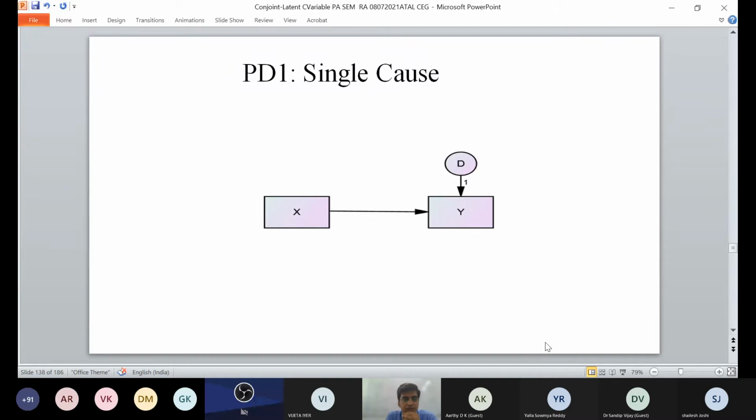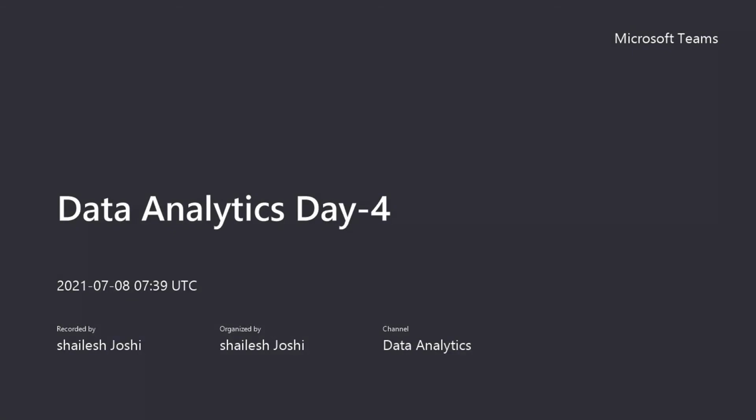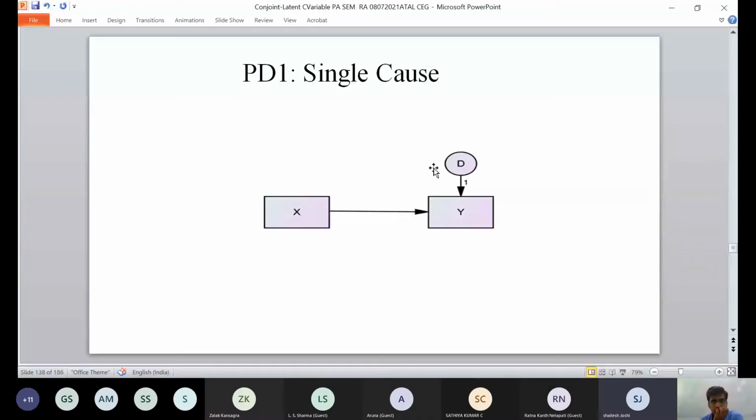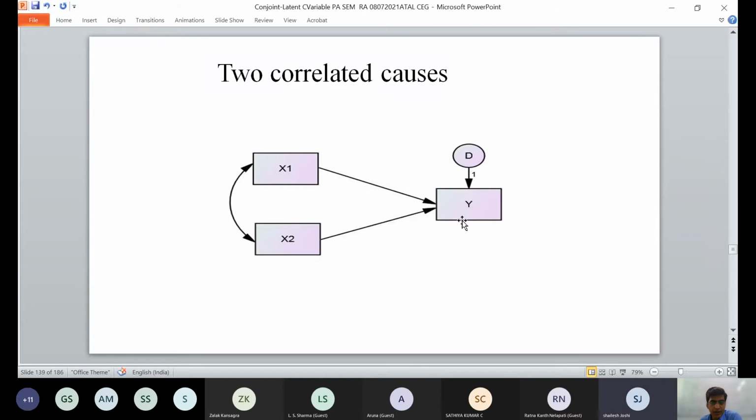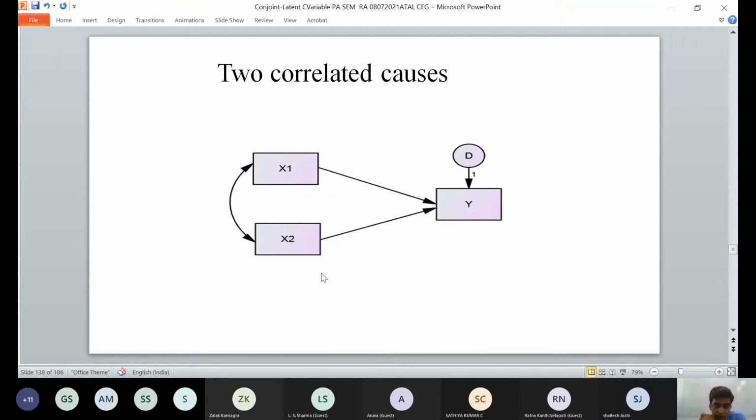Now, if you have a single cause, I was talking about single cause, where I'm just trying to give you how this needs to be made. The single cause X, so Y has a dependency on only this single cause. If you have two correlated causes, both are correlated and both have a result with the output Y.